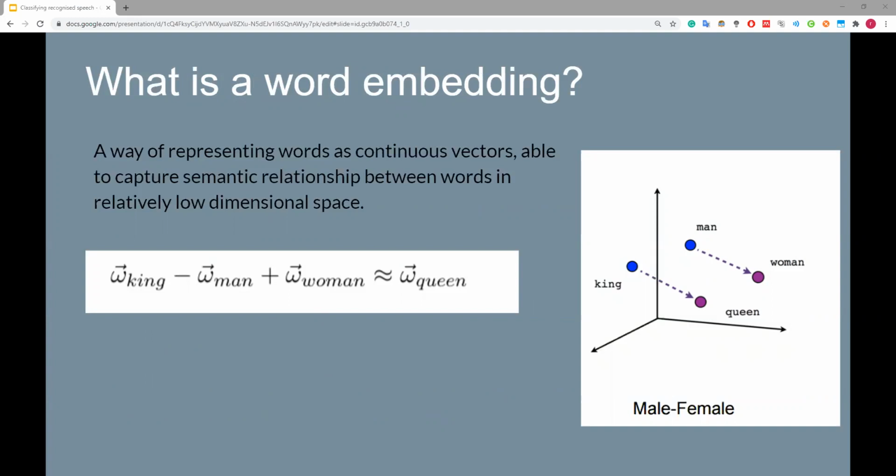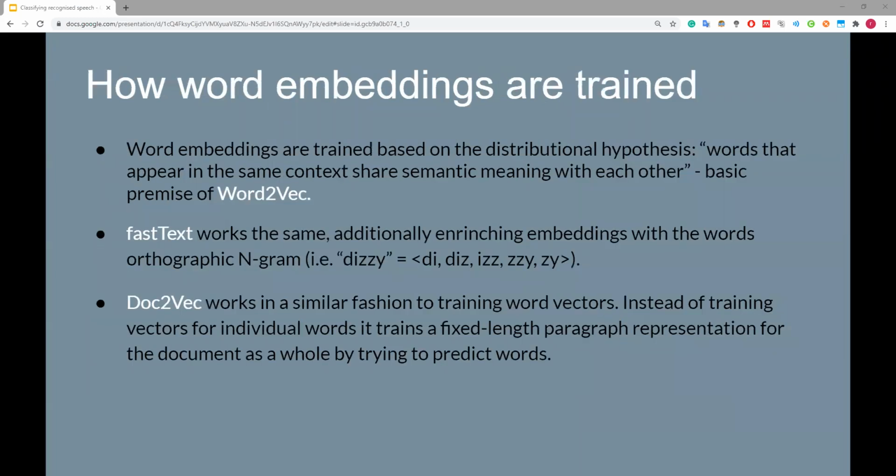So using the example shown, using the word king and man in conjunction with woman, the word queen can be arrived at just by referring to their vectors. So how are word embeddings trained? Word embeddings are trained based on something called the distributional hypothesis. So basically what this says is words that appear in the same context share semantic meaning with each other. That is the basic premise of Word2Vec.